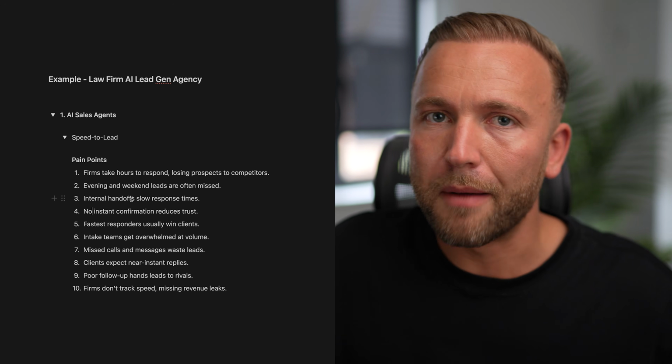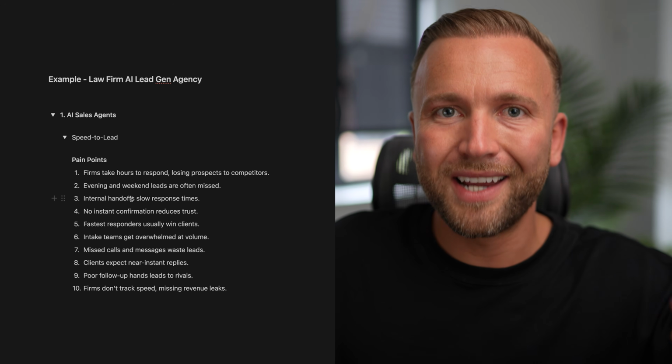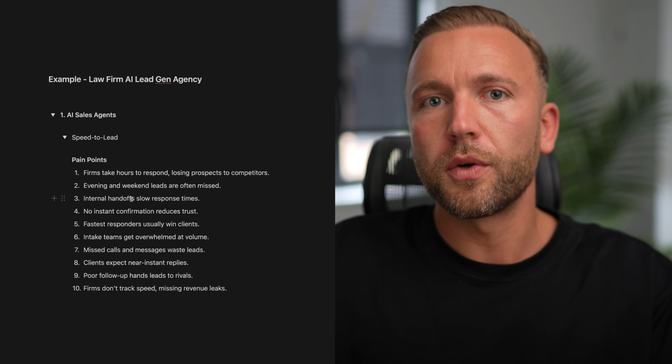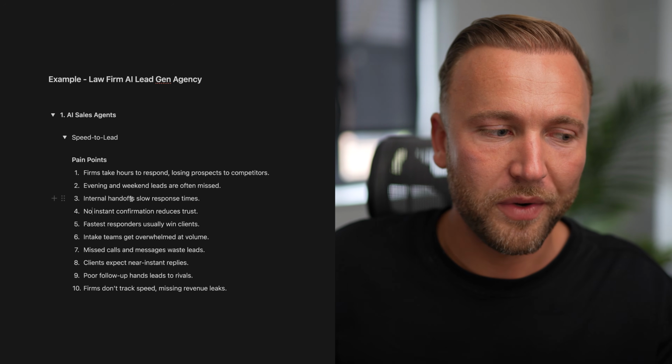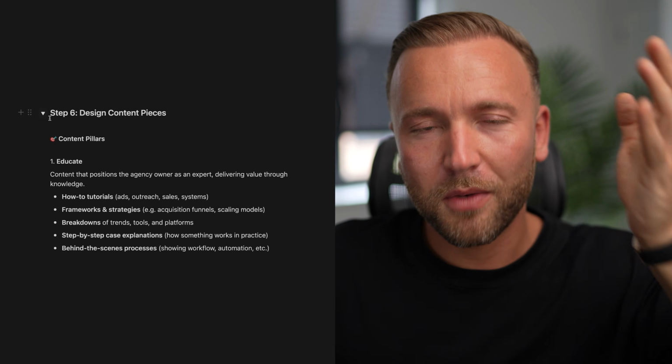We could go and do that, but that is still meaning that I, as the content creator, have to think about that idea. And there are some systems that we can use to allow us to come up with content ideas a lot freer in those times where we have that dreaded writer's block, where we're just looking at the screen and thinking, what am I going to talk about?